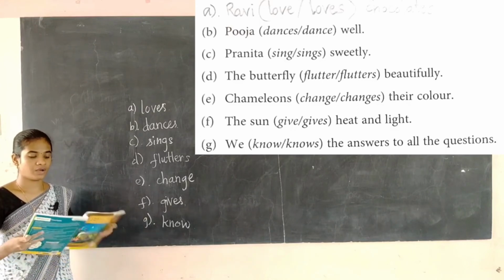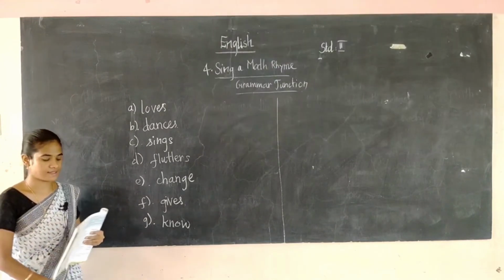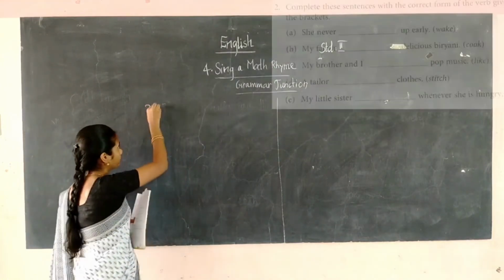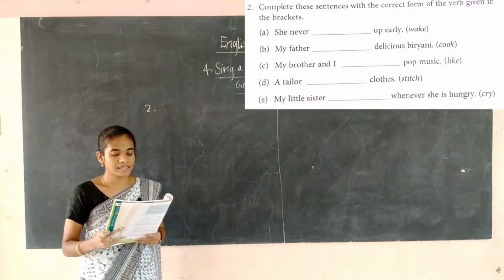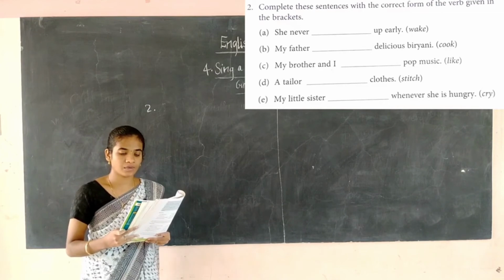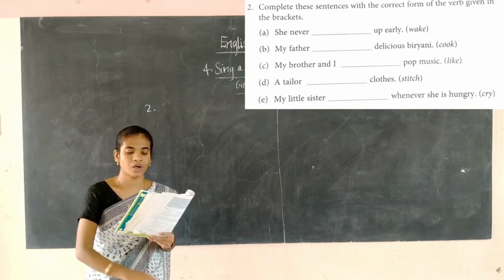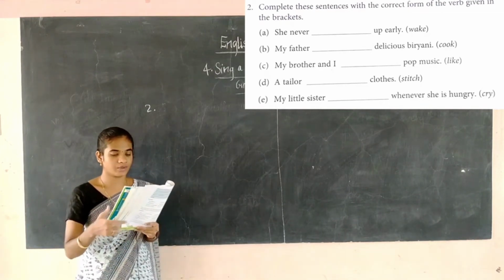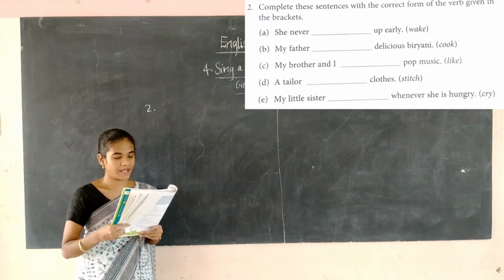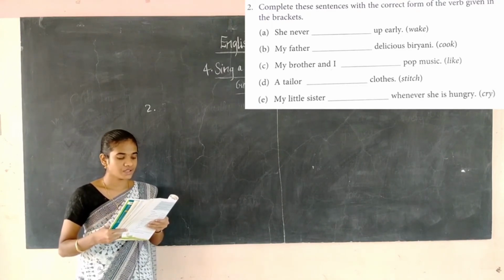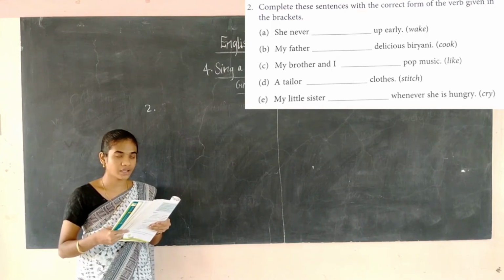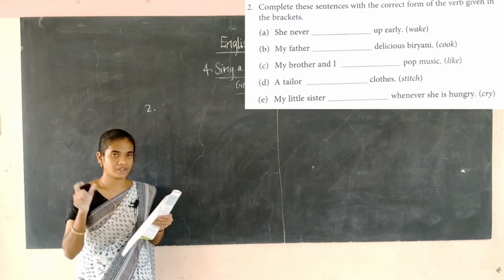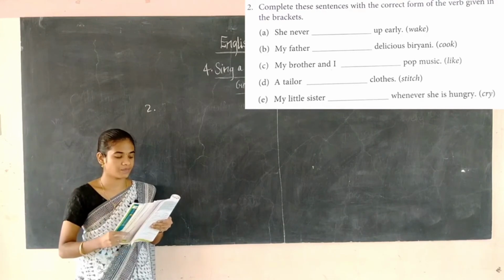Now we shall see one more exercise. The second exercise is to complete these sentences with the correct form of the verb given in the bracket. So you have to write the correct verb in the fill in the blanks. She never dash up early. The verb is wake.